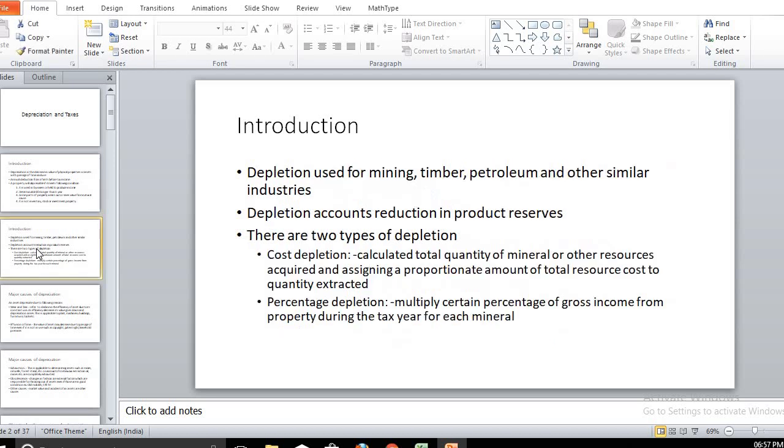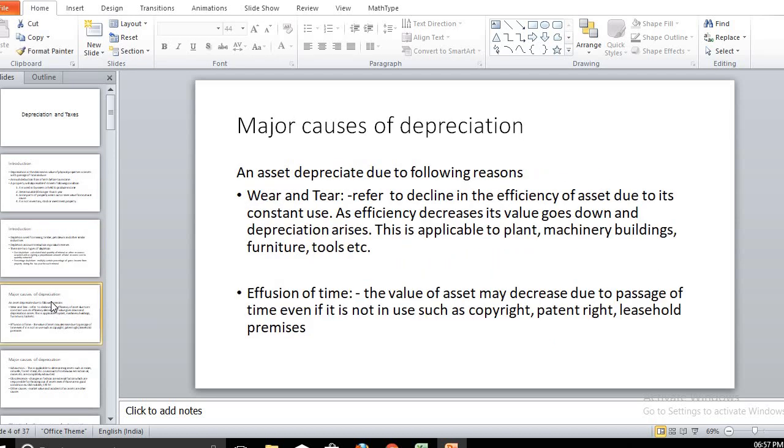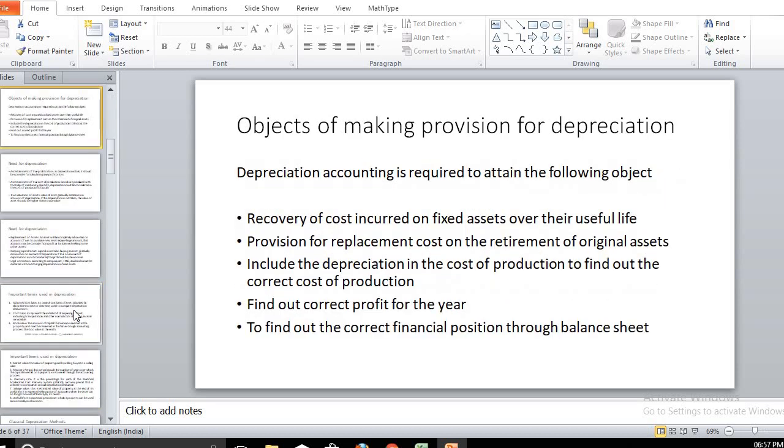So we discussed here depreciation and taxes. We discussed different taxes and the major causes of depreciation. Now we go toward the object of making provision for depreciation.